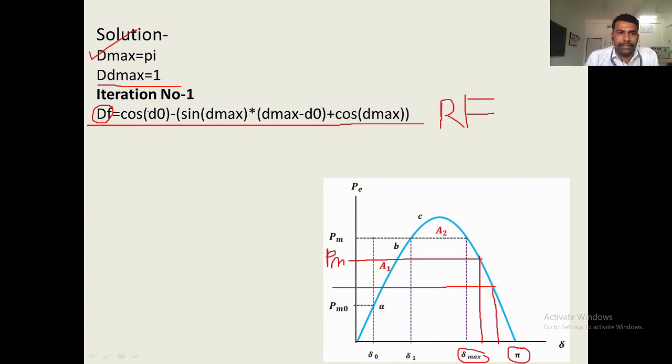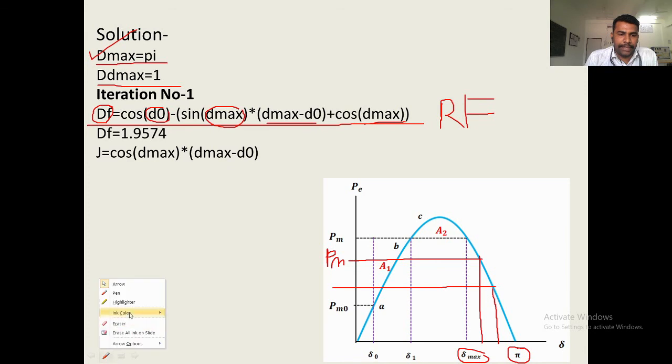Once you find delta 0, just put it here. Dmax we have already initialized as pi, so just put pi here. Then, dmax and delta 0, all the values we know, find df. So, df in this case is equal to 1.9574.